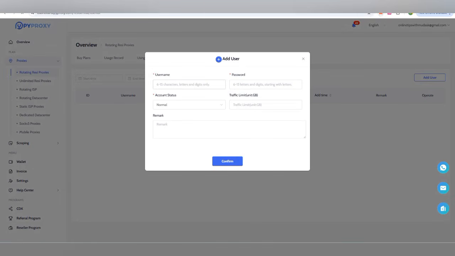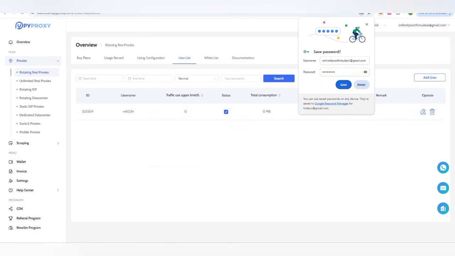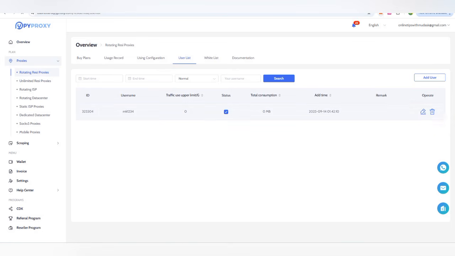For that we can put a unique username. There you can also check how much GB you are going to use, your traffic limit. You can also put the account status and remarks, and then you have to click on it. And next, the user has been created here. You can also check that.